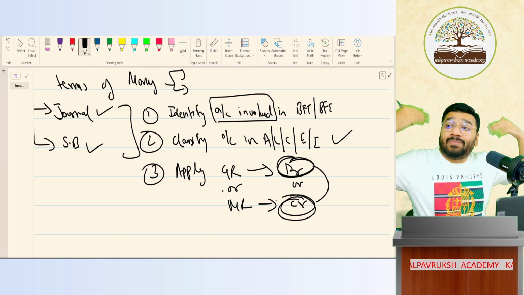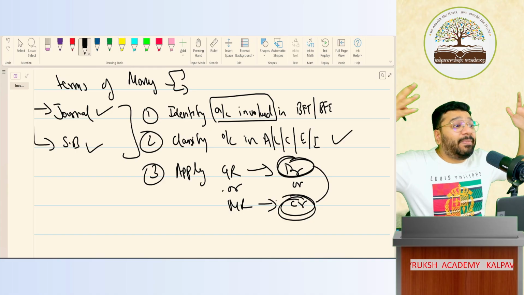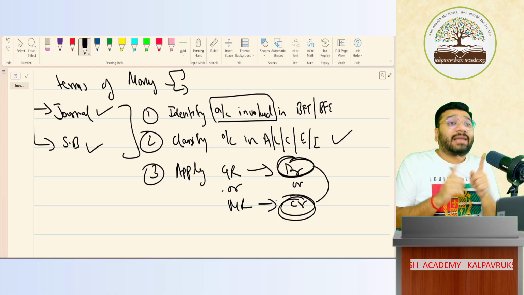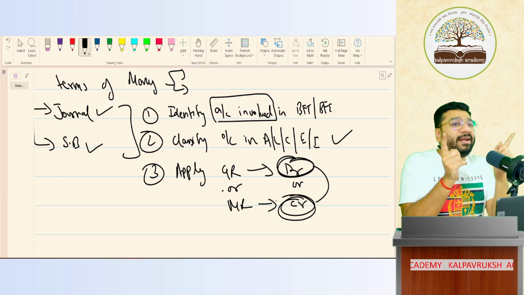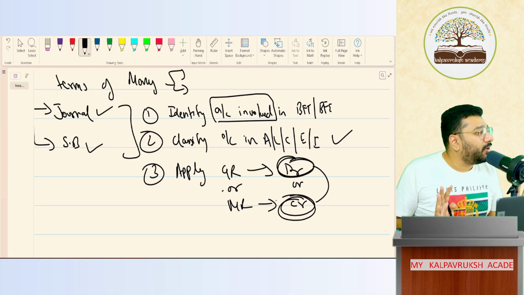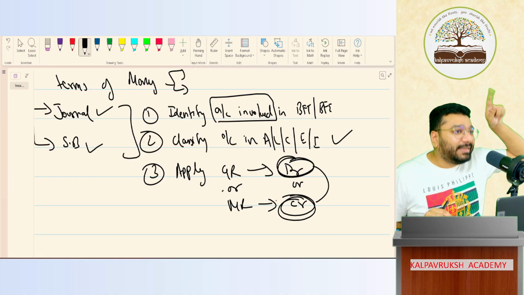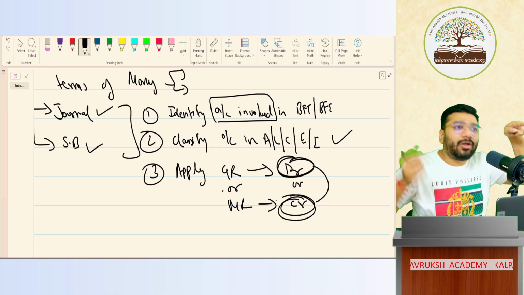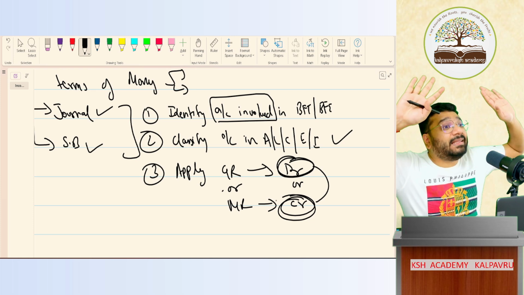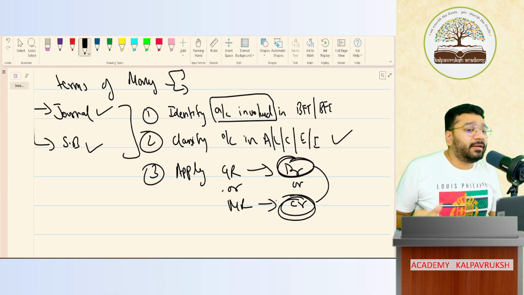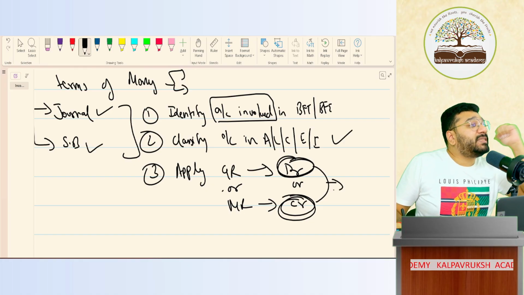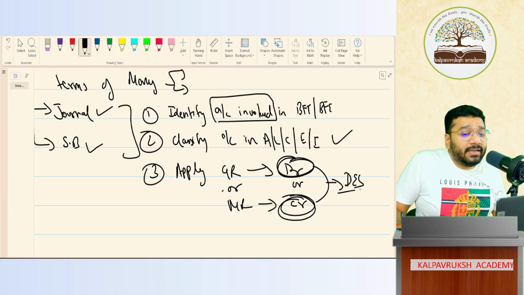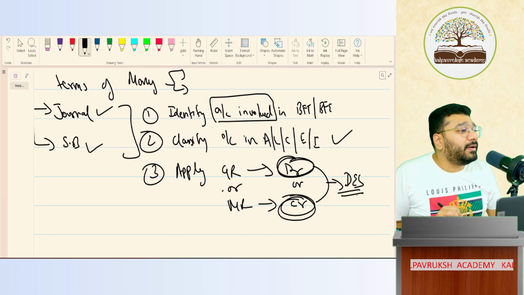So accounts can be multiple. Their classification as debit or credit could be multiple. But I'm telling you, the classification of aspect is either debit or credit. Nothing else. Got it, not got it? The aspects are two now. Either debit or credit. Apart from debit and credit, is there any other aspect? Not possible. Clear or not clear? This debit and credit aspect is coming from which system of accounting? Double entry system of accounting. Clear or not clear? Okay.